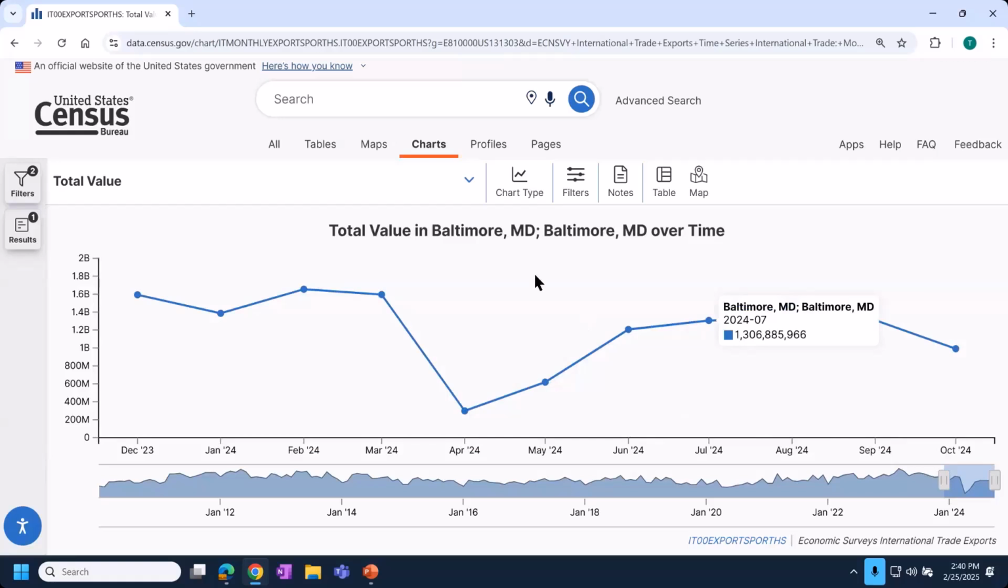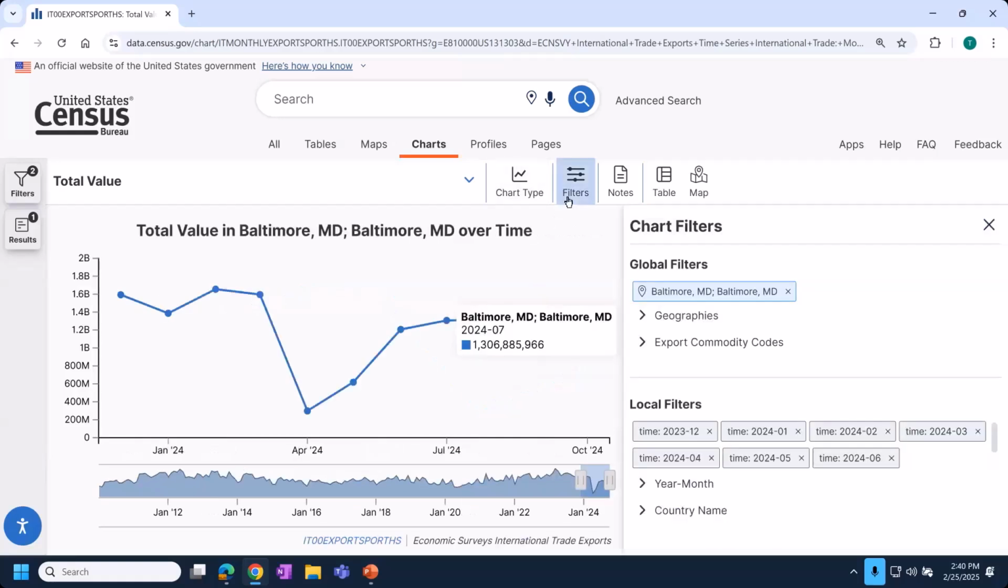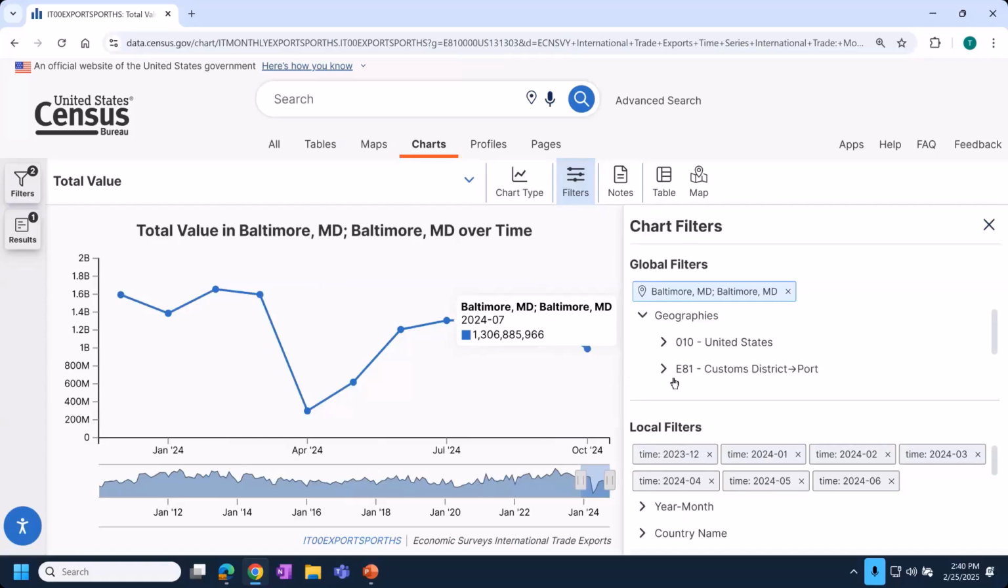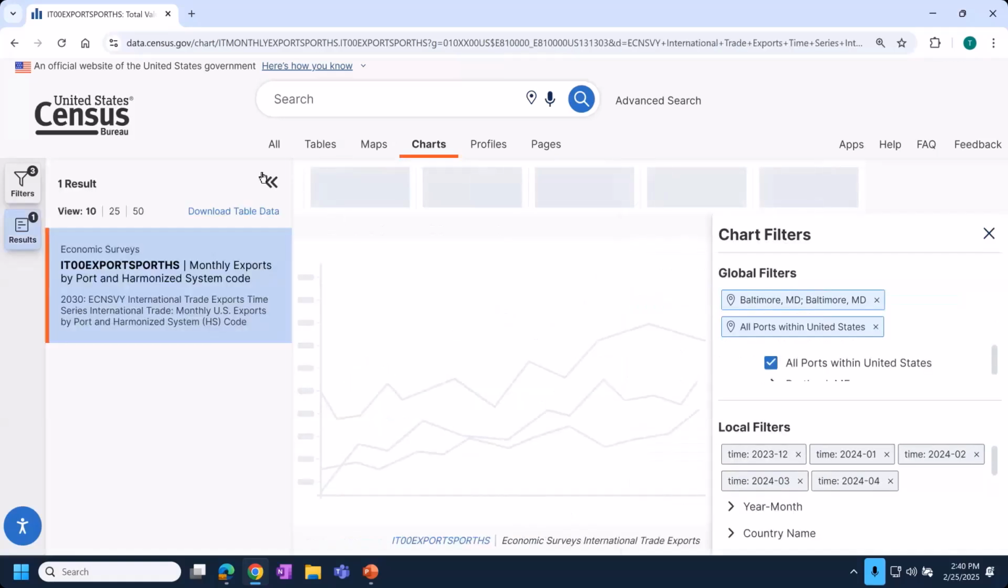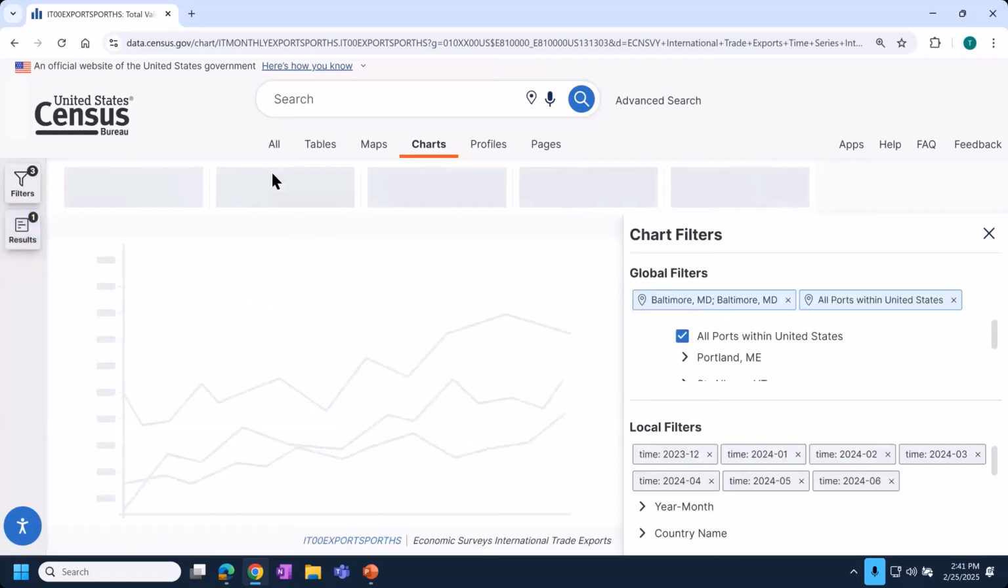Also, just wanted to point out here, as a reminder, the filters option on the left, if you wanted to add different filters, in this case, geographies or export commodity codes, I'm just going to add in the data for all ports in the US. Anytime that you've selected more than just a handful of geographies at a time, it's still going to show them all to you. They're all going to be in gray, and we're going to be able to put our cursor over one of them, and it will show us in color which one we were looking at. So we'll give this a moment. It's pulling lots of data to show on screen.